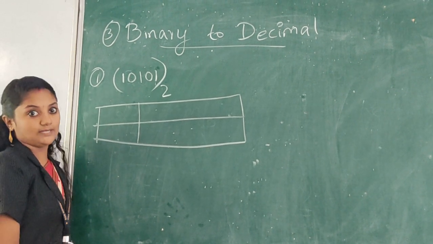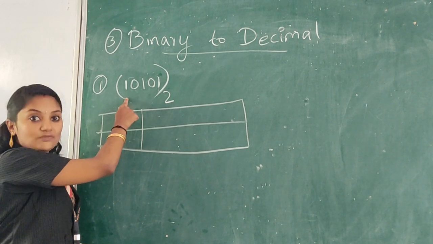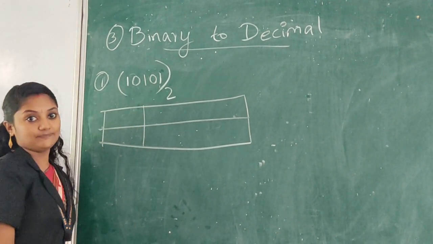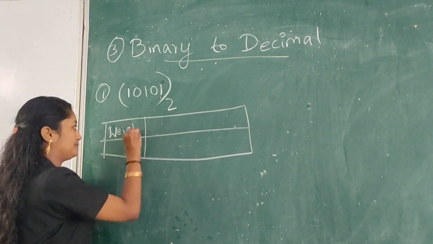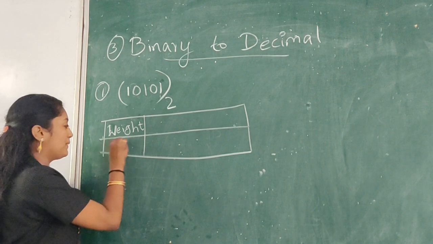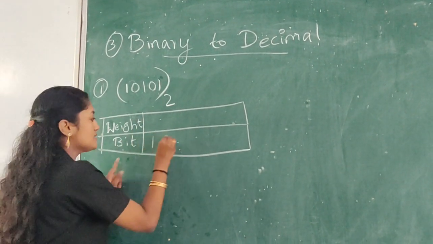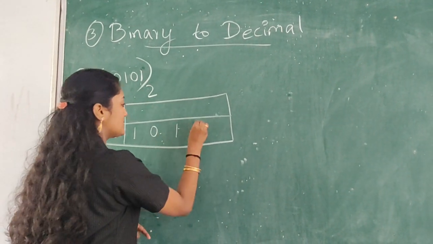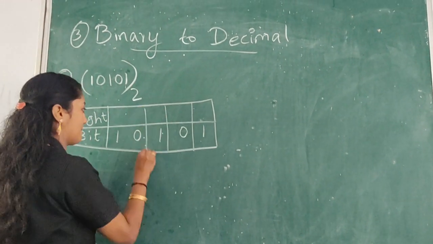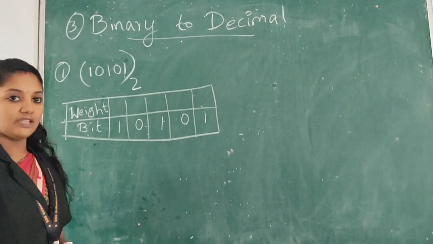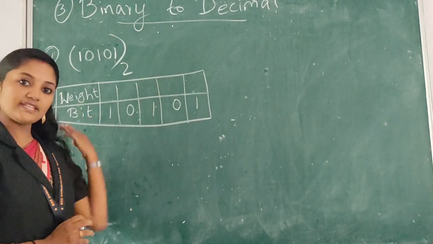First you write the bits: 1, 0, 1, 0, 1. Clear? And always we write the place value from the right side to left.